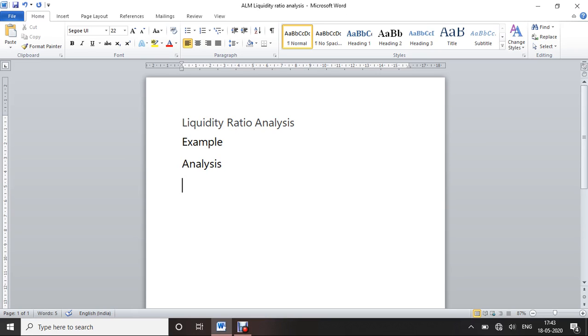As per the study, it was concluded that ABB, this is an example, had an average current ratio of 1.49 in the period of 2013 to 2016. On the other hand, Rockwell had an average current ratio of 2.69 for the same period.